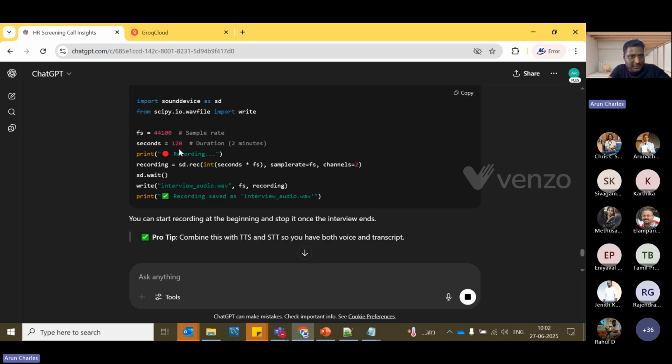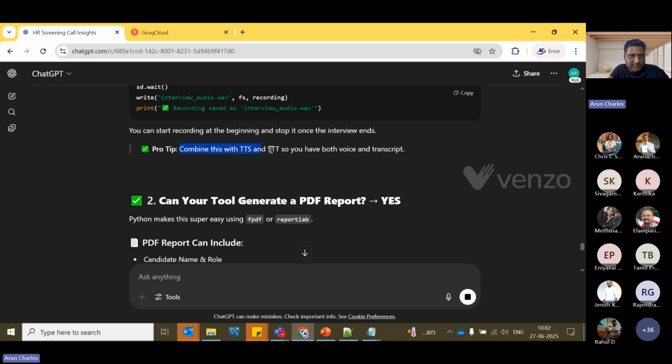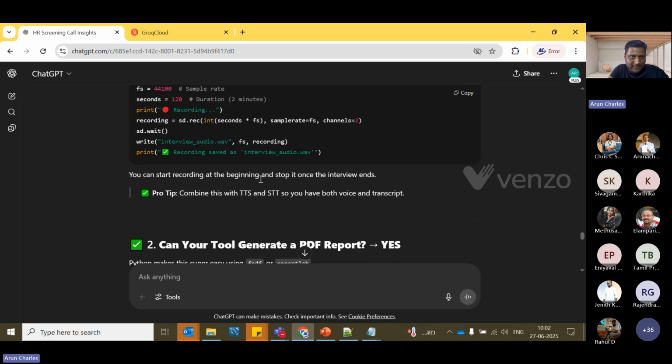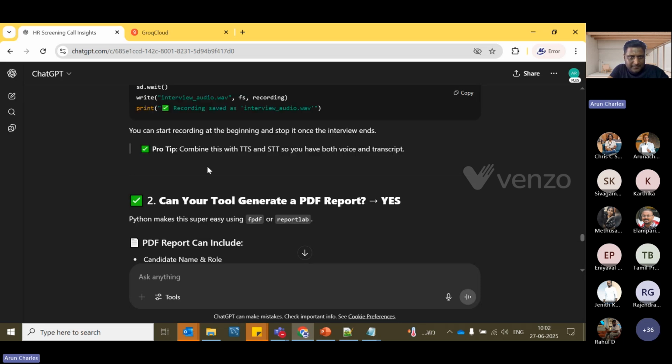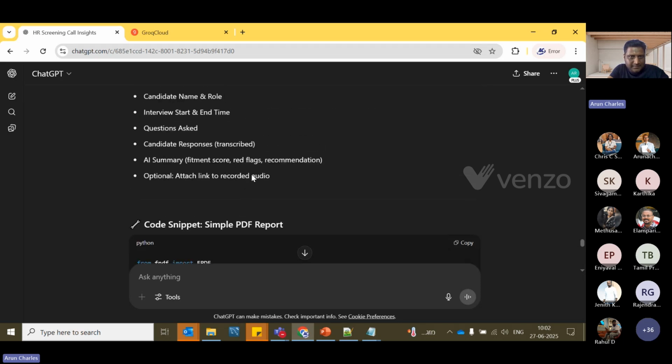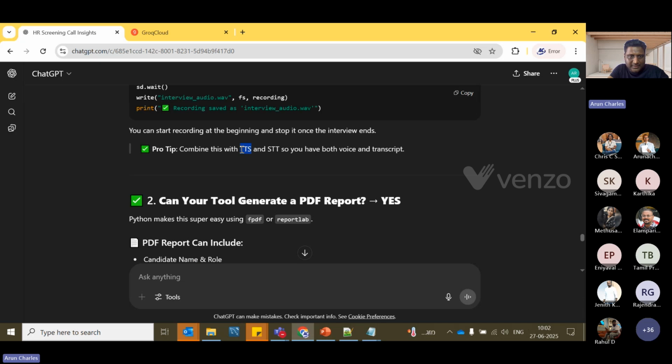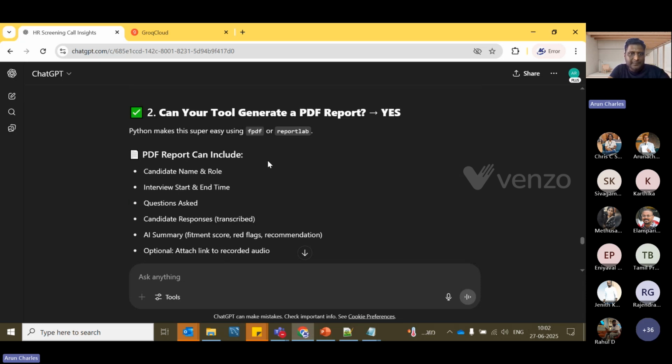It actually gives you some code, and it is also giving you some tips on how you can control the TTS. TTS is nothing but text to speech, like how quick or how fast your tool should talk.